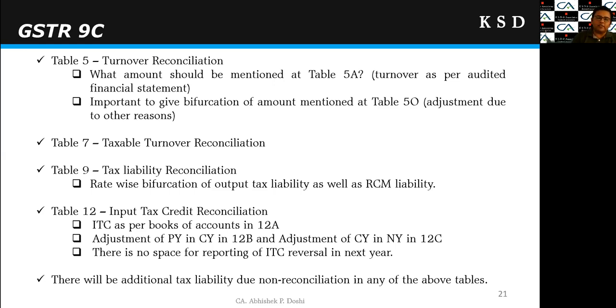If ITC availed in GSTR 3B is on a higher side compared to the books of account, then there may be additional tax liability, right? And if turnover or tax liability in books of account is higher than that reflected in GSTR 3B and 1, then there may be additional tax liability. So in all this reconciliation, if there is any unreconciled amount, we need to give reasons for the same, and it may attract the additional tax liability.